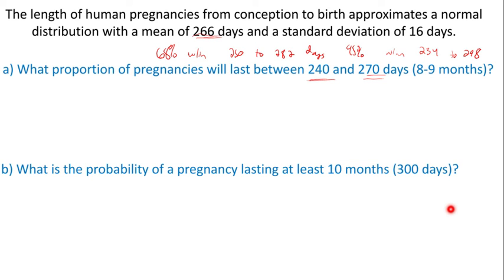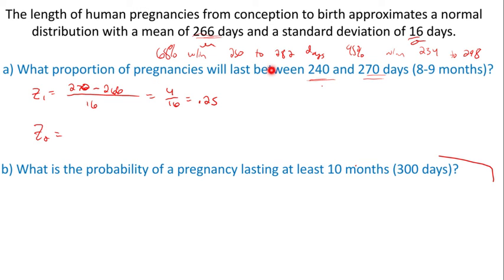Okay, so we're going to need 2 z-scores. And again, we're going to do our big table value minus our small one. So our z1 is going to be 270 minus our mean of 266 over our standard deviation of 16. So that one's actually kind of easy. It's going to be 4 on top over 16, so 1/4 or 0.25. Don't even need a calculator for that one.